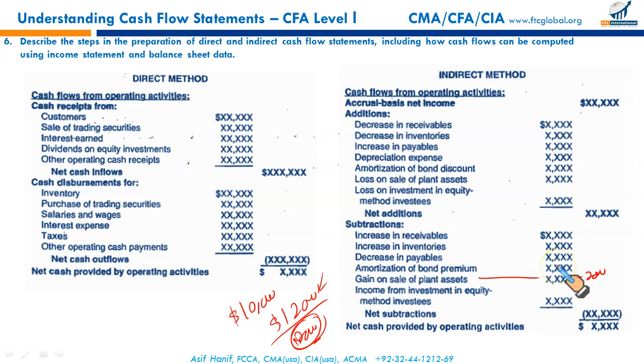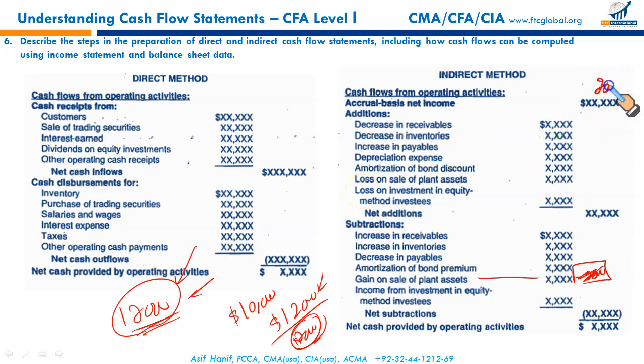The point is, if we do not deduct this $2,000 here, and we consider the entire $12,000 as a cash flow from investing activities, it will be double counting. If we did not remove this $2,000 from net income, it will be double counting.